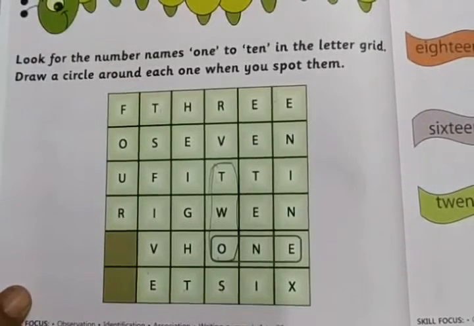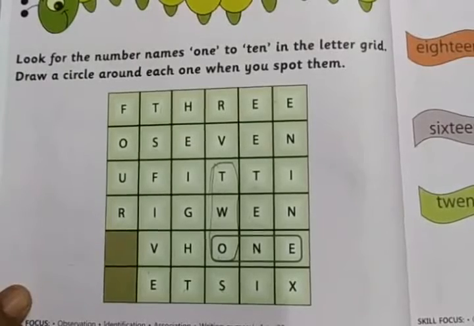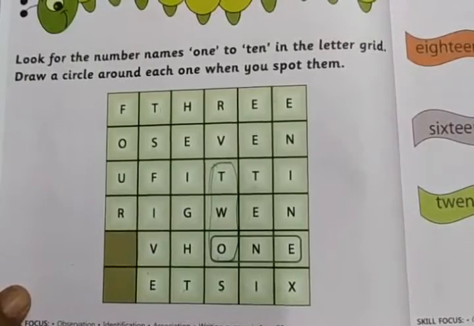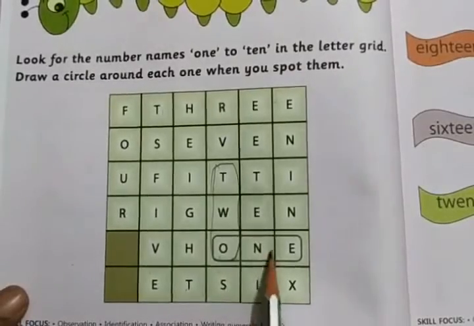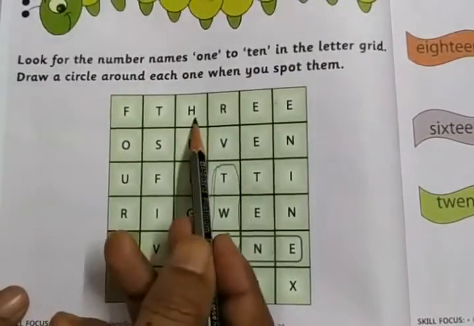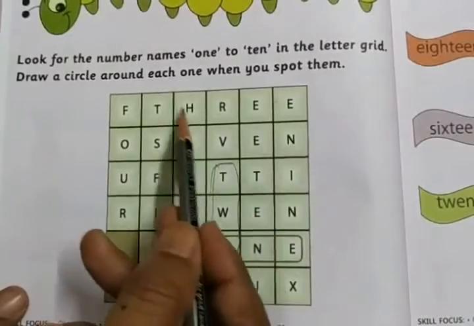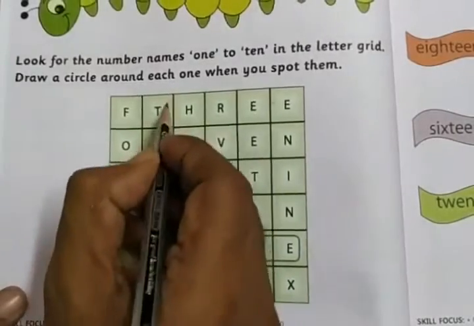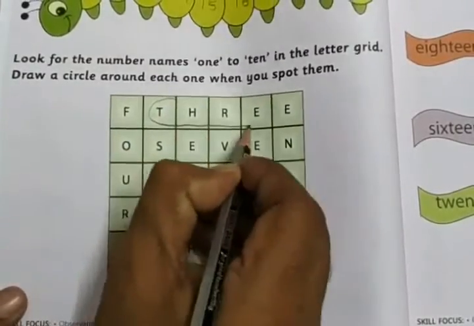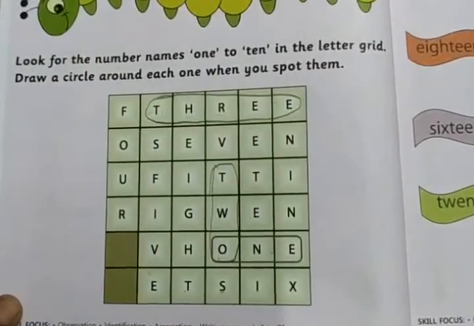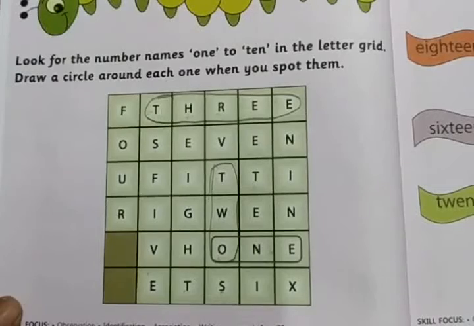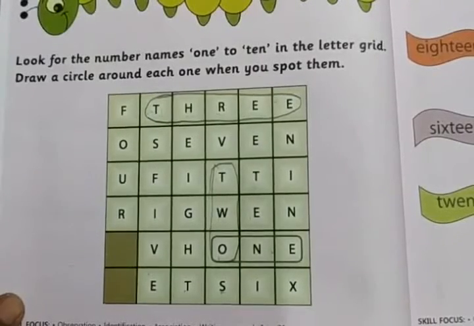Next number is 3. THREE. This T is over. TEN, TS. THREE. This is 3. After 3 what will come? 4. After 3, 4 will come.